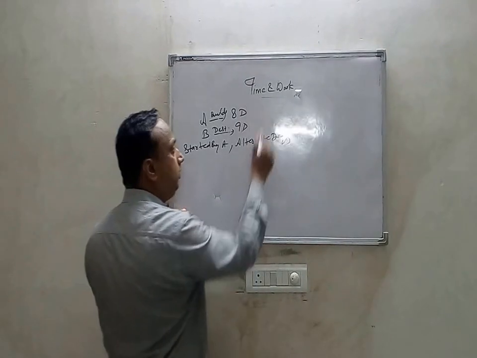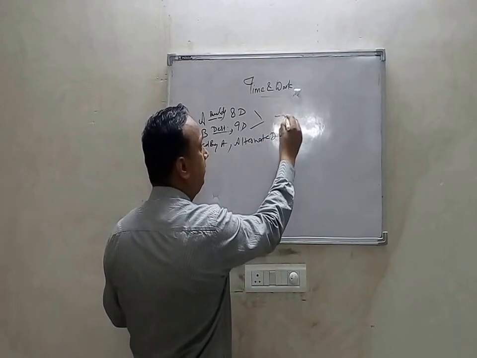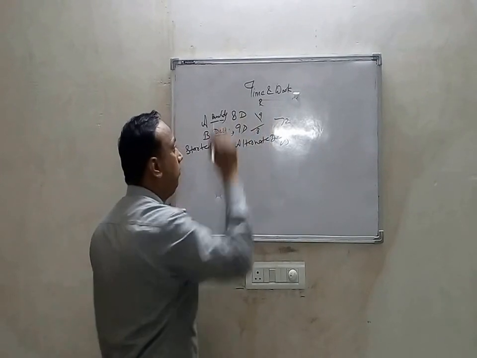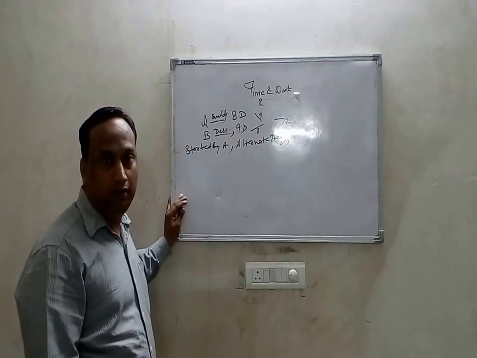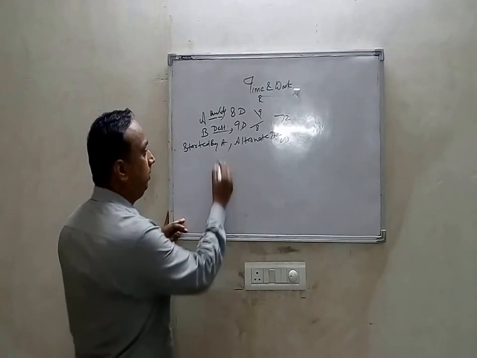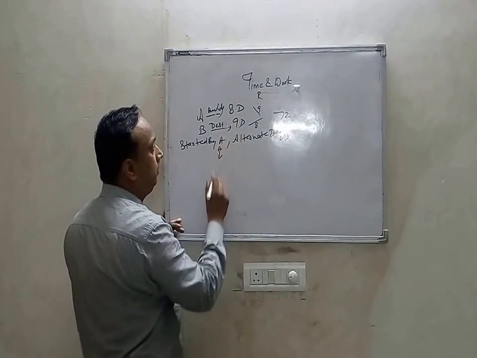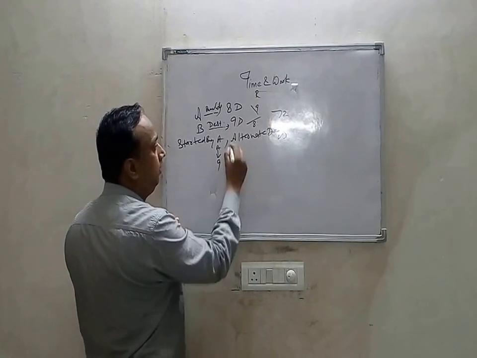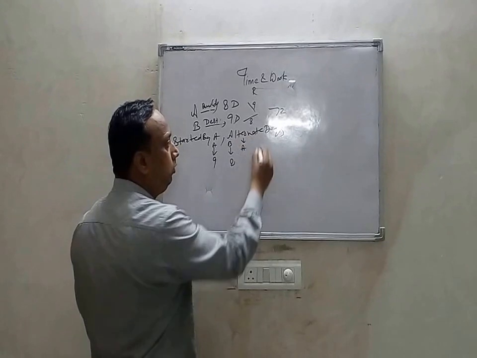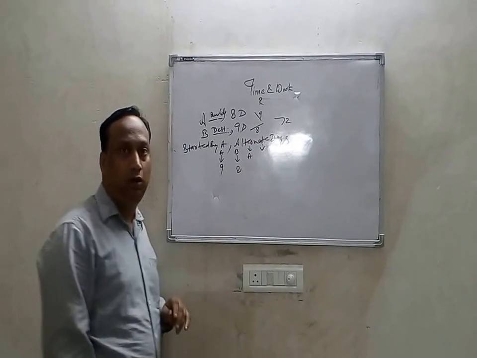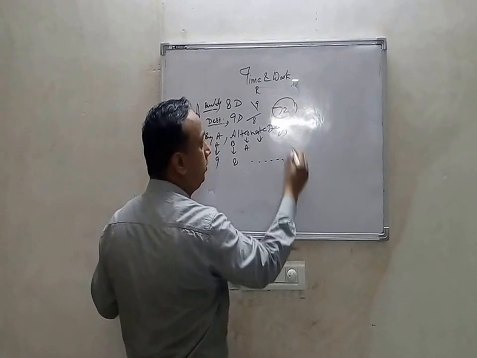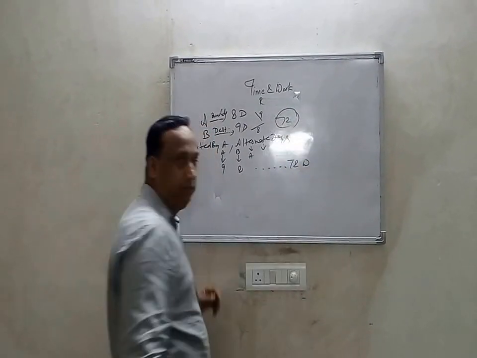Again take the LCM. LCM is 72. What about the rates? The rate will be 9 for A and 8 for B. Now they work on alternate days. It means first A will perform the work, A will do 9 amount of work, then B will do 8 amount of work. Again A will do, and after that B will do. They will run until the work 72 is completed.